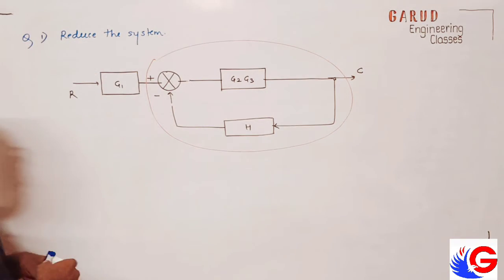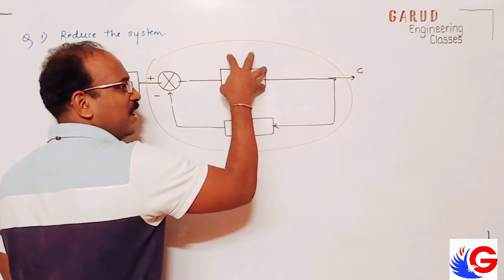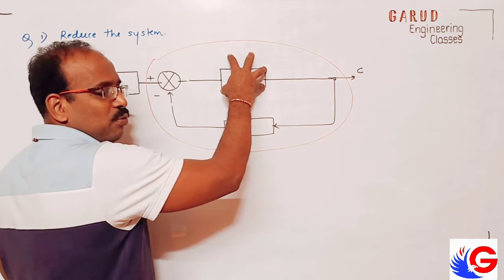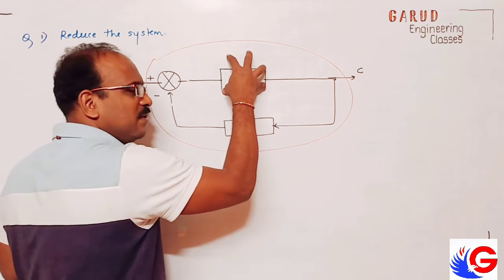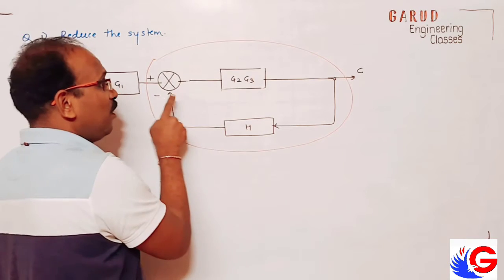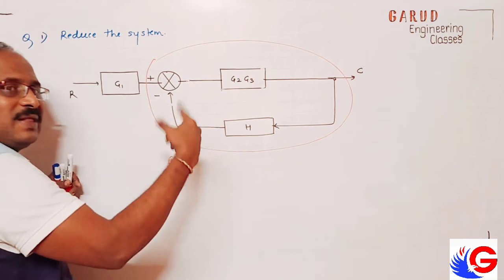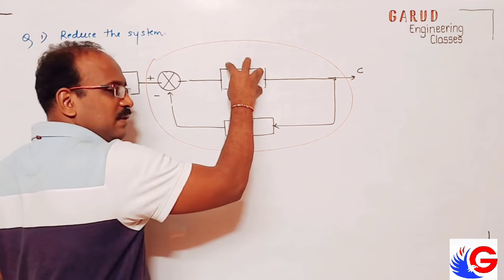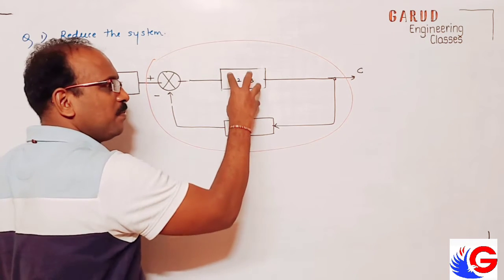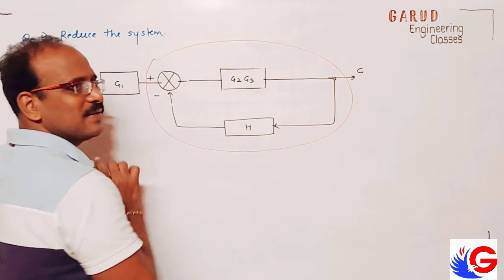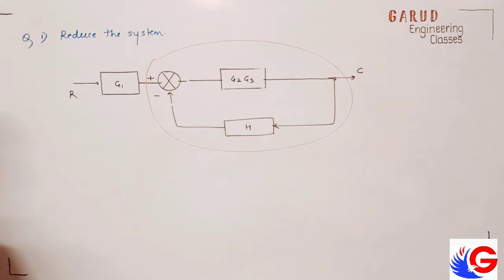What is the formula of mirror loop? Mirror loop is presented this one, that is transformation of this is equal to this upon 1 plus this into this. Whether it's a plus or minus, we can consider plus. Here it is a minus, means there will be plus. So I write into single block.